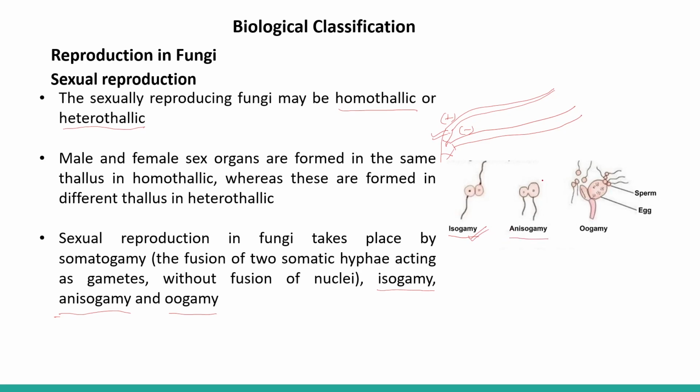Anisogamy: as you can see here, one is larger and one is smaller. One of the gametes is larger in size and one is smaller in size. So anisogamous gametes, morphologically or physiologically, are not similar. So this is the anisogamous type of fusion.